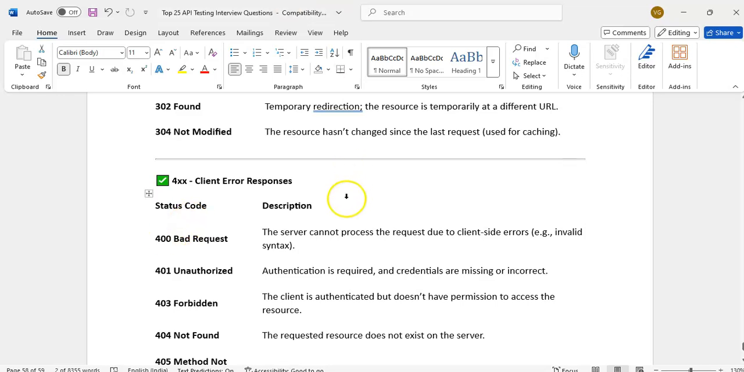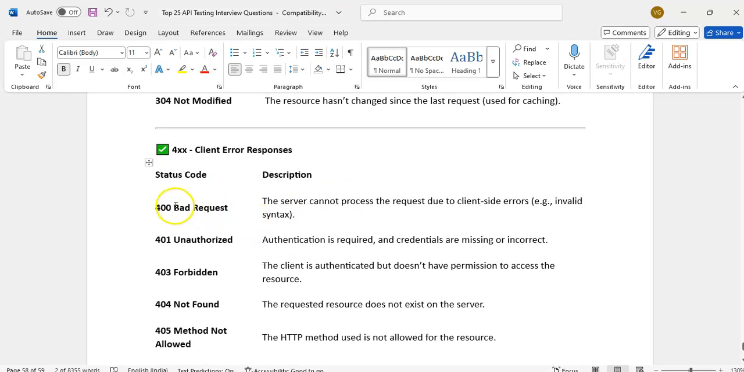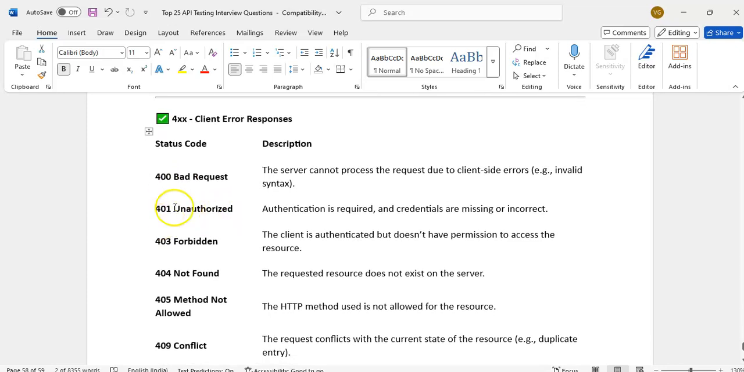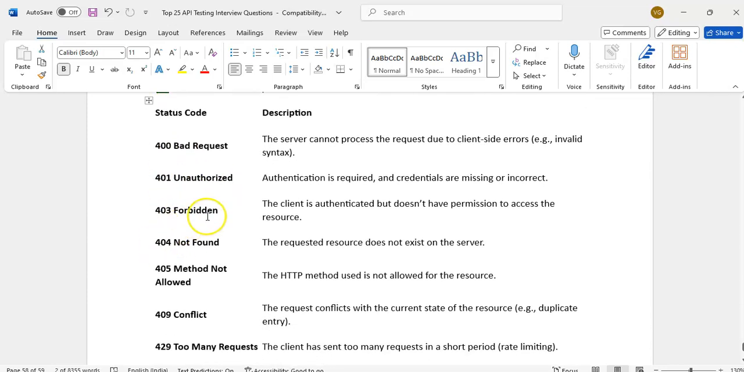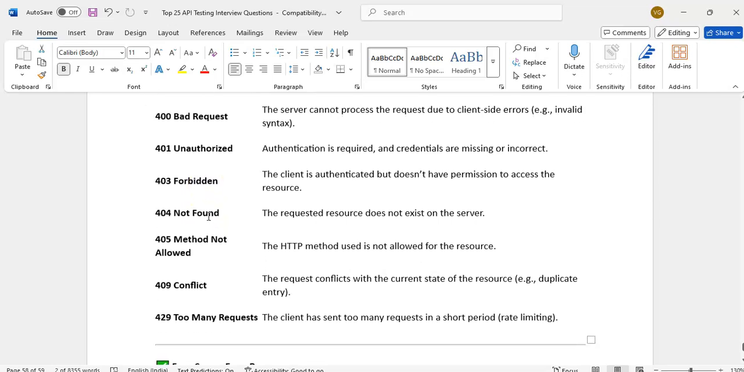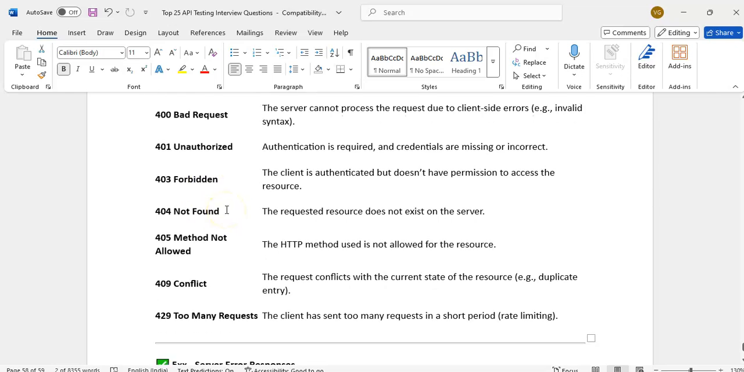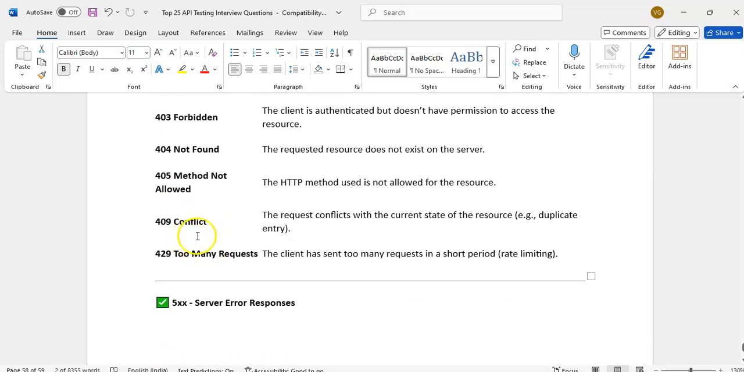400 is a client error. If you send a bad request, we will get 400. 401 unauthorized, if you send invalid credentials. 403 forbidden, you don't have access to it. 404 not found, if you send a wrong resource URL. 405 method not allowed, if you send POST instead of GET. 409 conflict, the request conflicts with the current state of the resource, such as a duplicate entry. 429 too many requests, the client has sent too many requests in a short period.